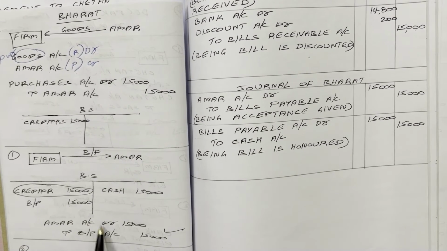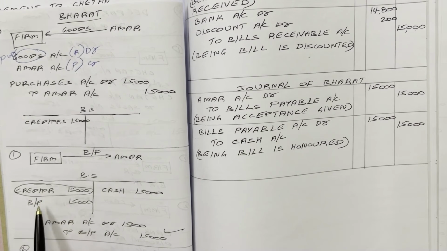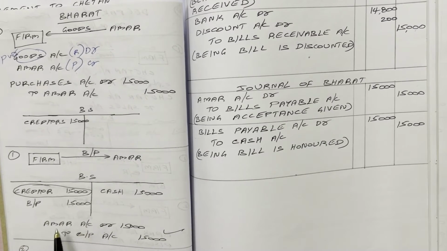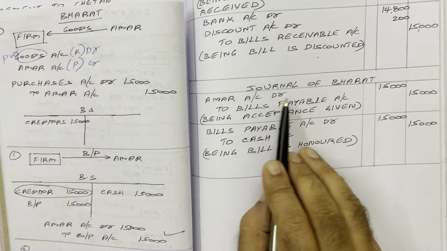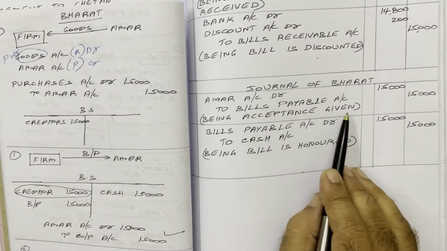So this is the final entry for giving acceptance. As a result of this, what happens? Creditor liability will get converted into bills payable liability. This is the final entry for giving acceptance. Amar account debtor to bills payable account, 15,000, 15,000, being acceptance given.